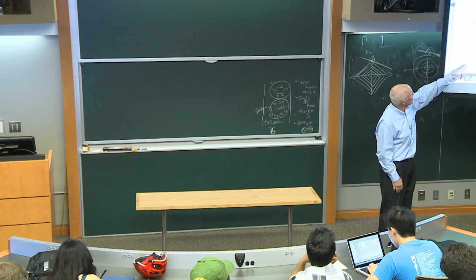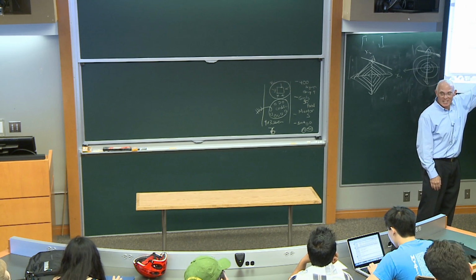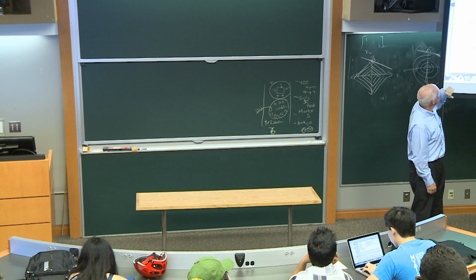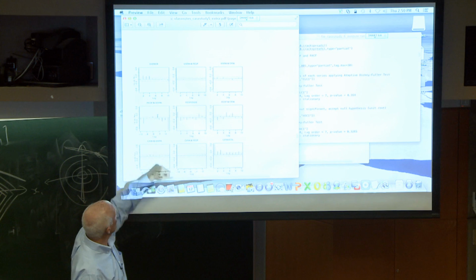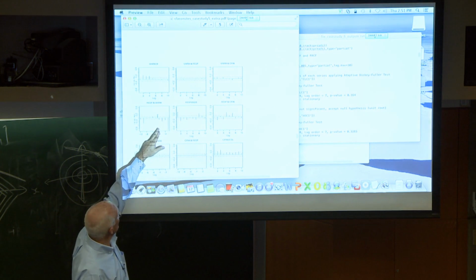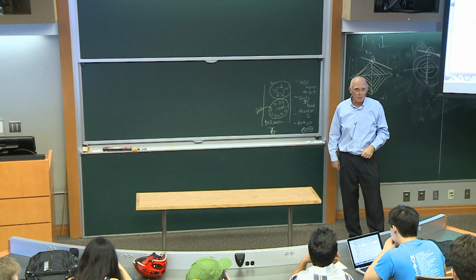Here we can see that each of these series is quite strongly correlated with itself, but there are also some cross correlations, like between the unemployment rate and the Fed funds rate. Basically, the Fed funds rate tends to go down when the unemployment rate goes up.